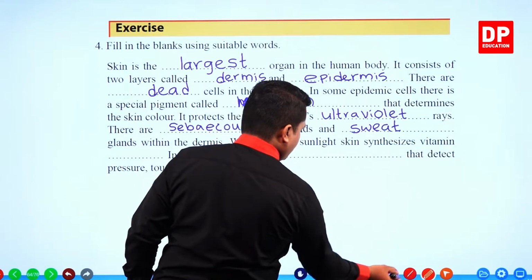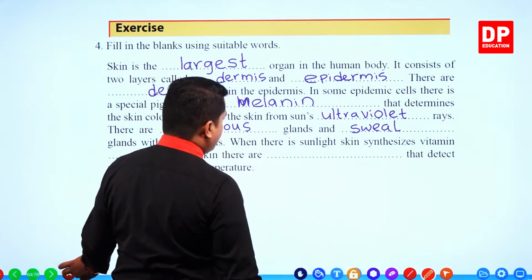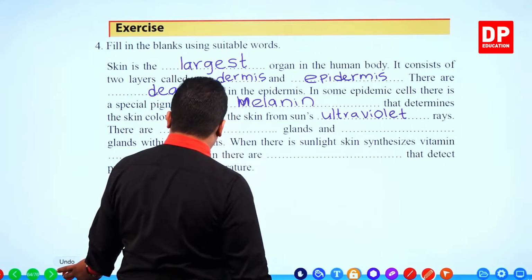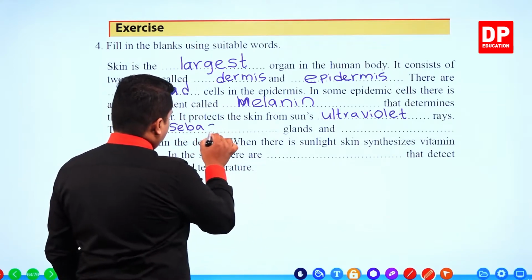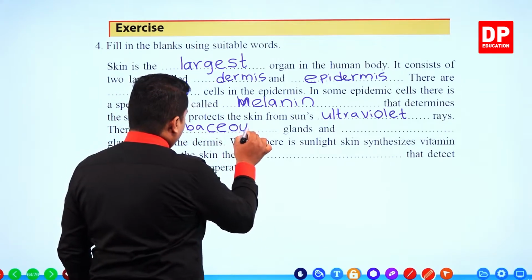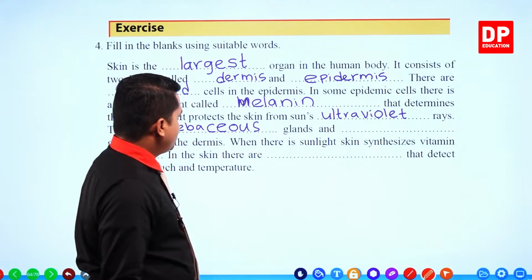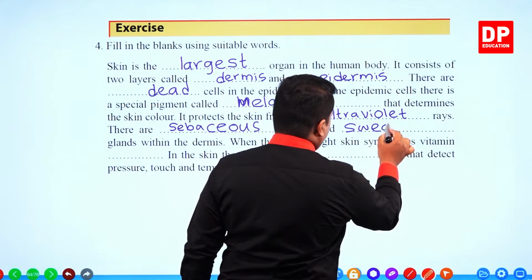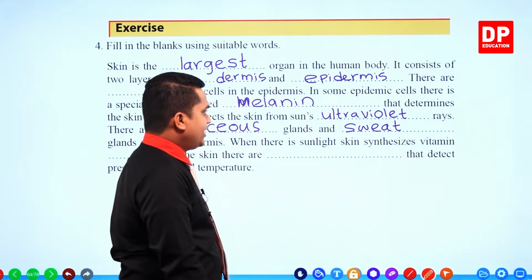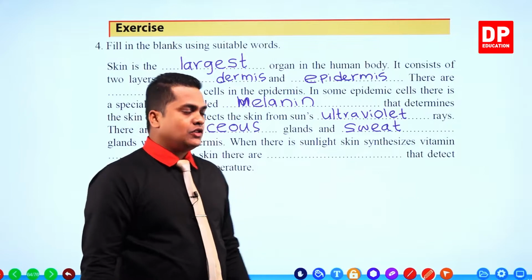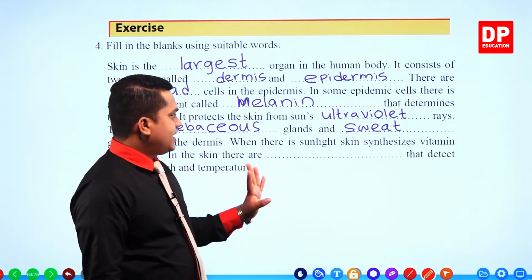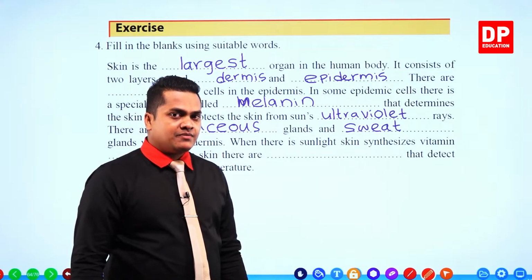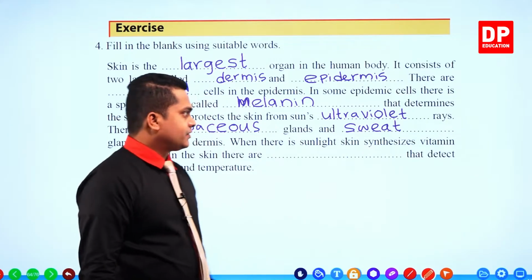So here, my dear children, there are two types of glands that can be observed. Those two glands are sebaceous glands and sweat glands. Sebaceous glands produce sebum, which keeps the skin moisturized.